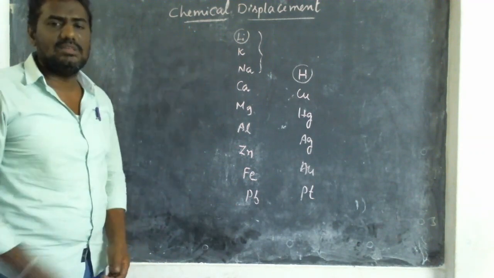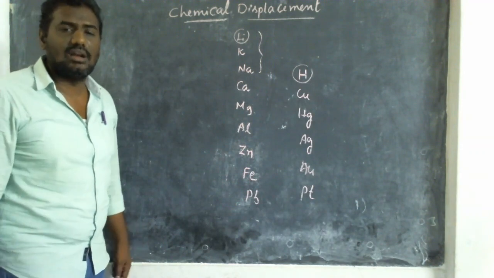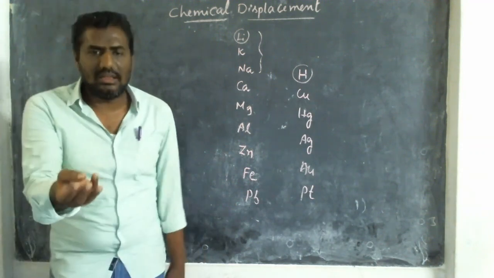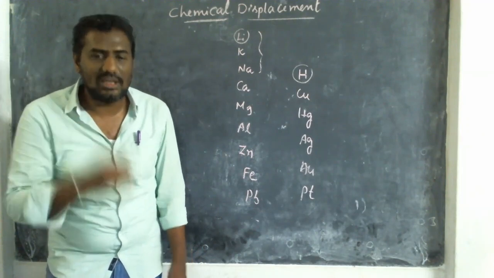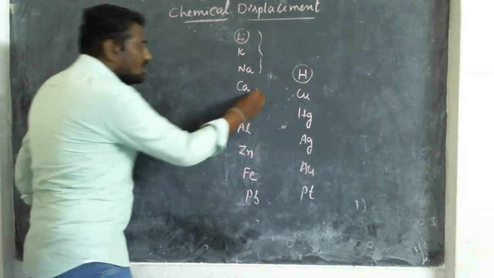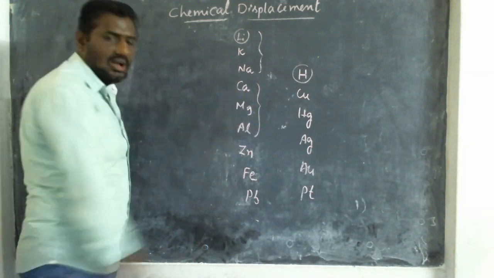Likna. Likna means "to write" in Hindi. Likna: Lithium, K, that is potassium, Na, sodium. Next we go for Kajal.